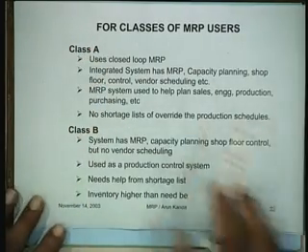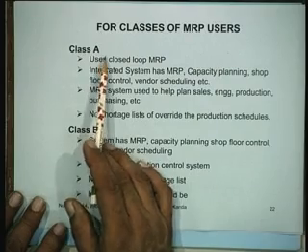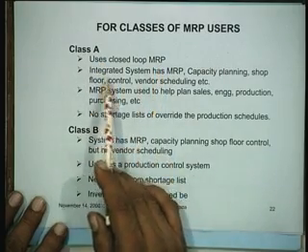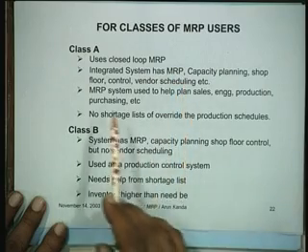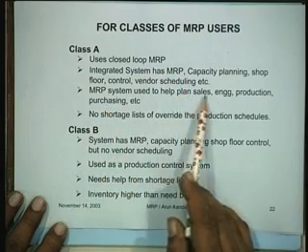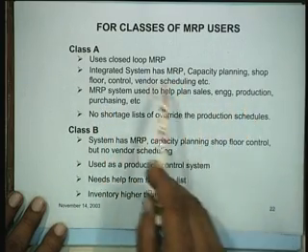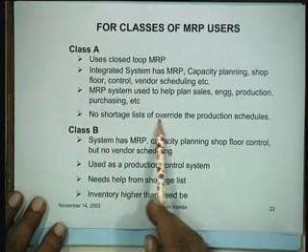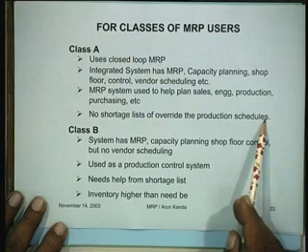So typically an A class user, which is the best, would mean that you would tend to use closed loop MRP, you would have integrated systems, you would help to plan sales, engineering, production. So you are talking about integration of various functions, and there are no shortage lists to override the production schedule.